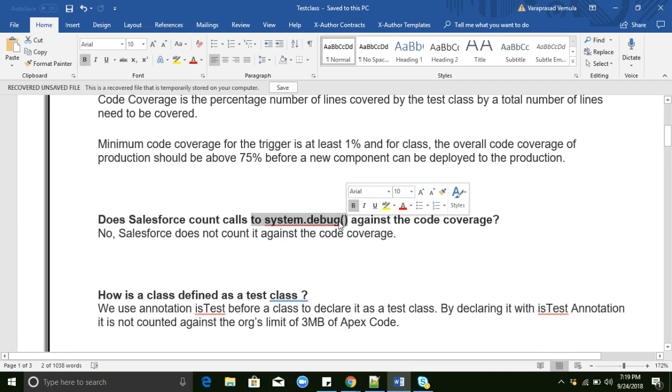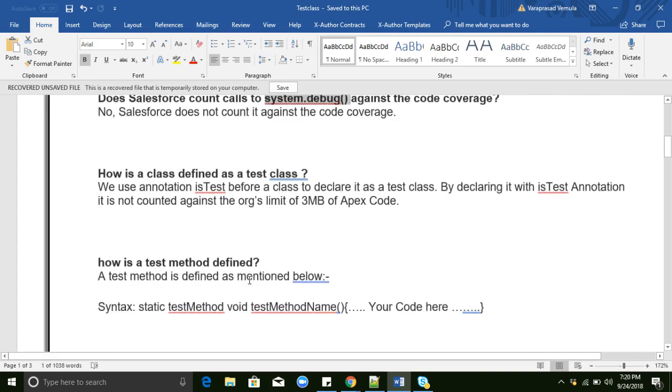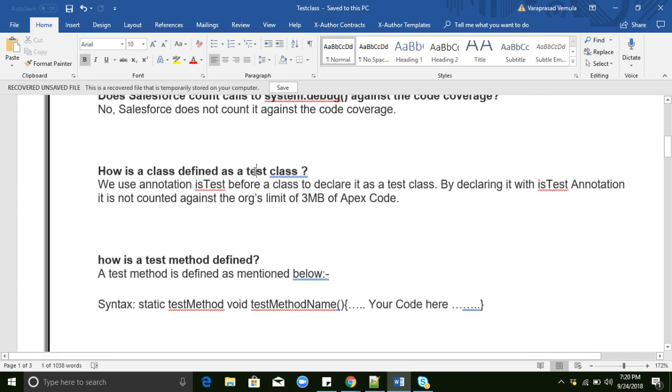We just use debugs for testing whether our class is working and whether the data we are expecting is coming or not. We use system.debug to debug our code only. We don't need to write any test class for the debug statements. And how is a class defined as a test class?